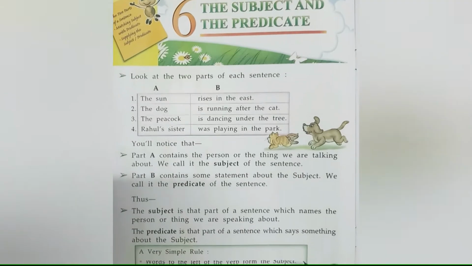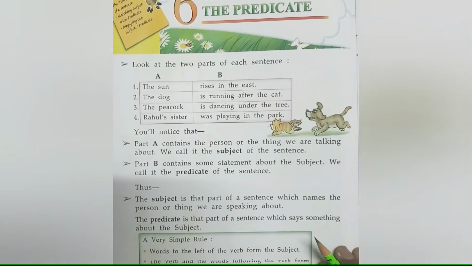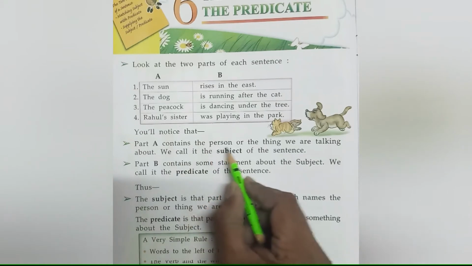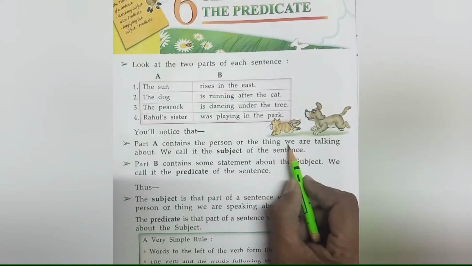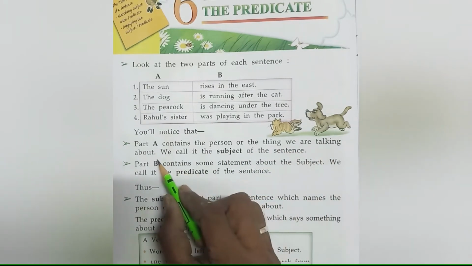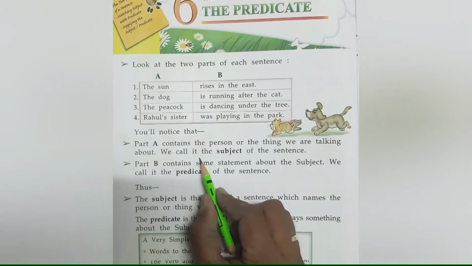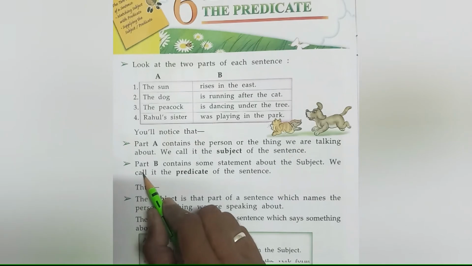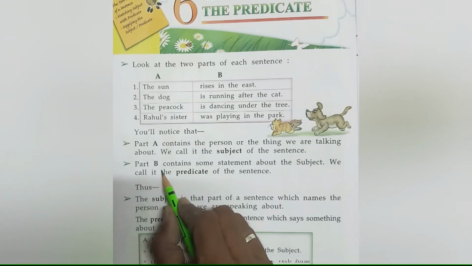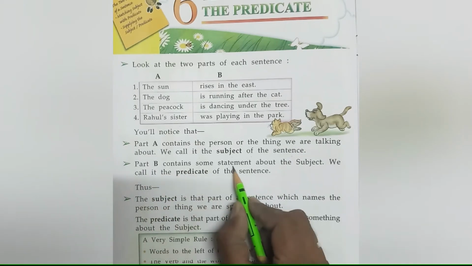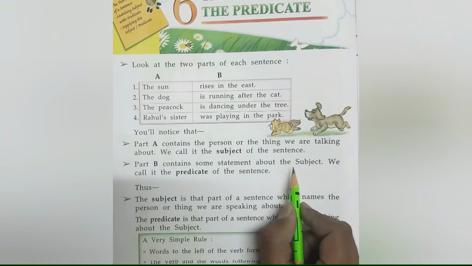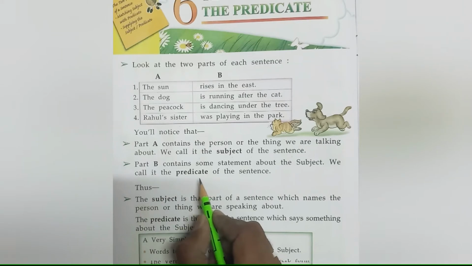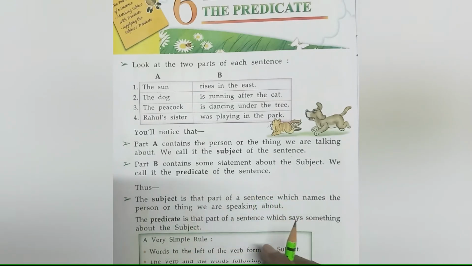You will notice from these sentences that part A contains the person or the things we are talking about. We call it the subject of the sentence, and part B contains some statement about the subject. We call it the predicate of the sentence.